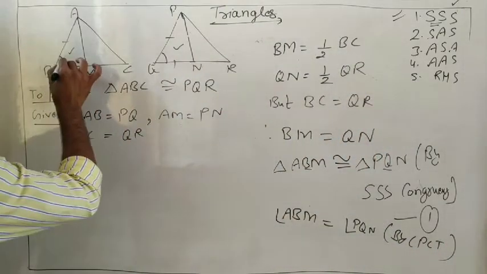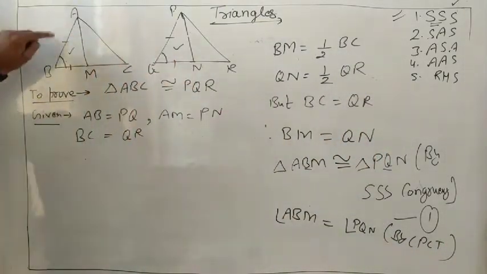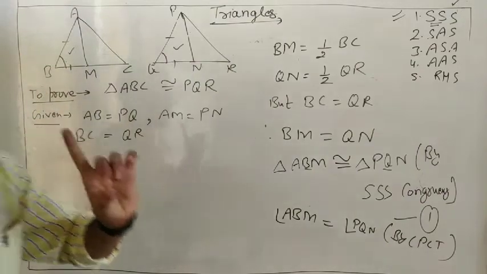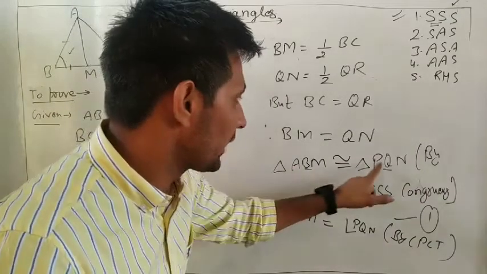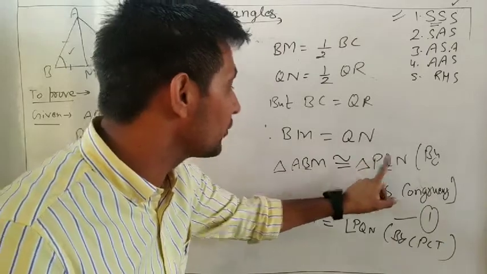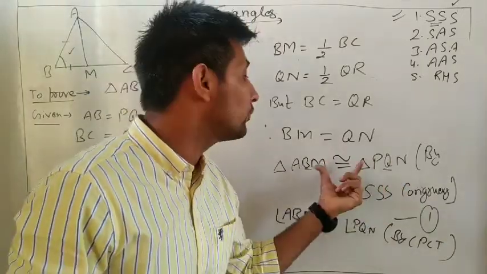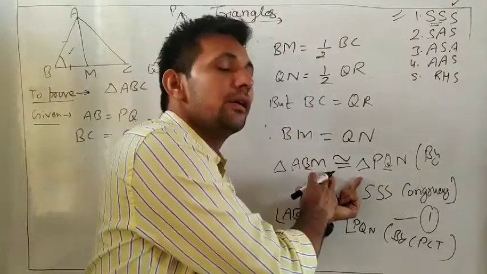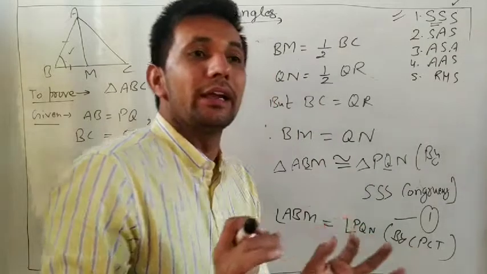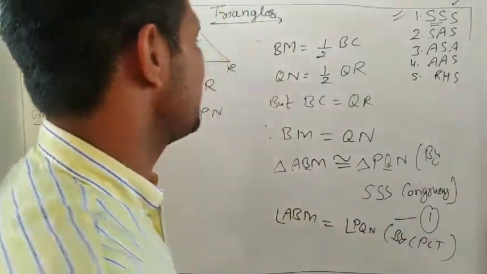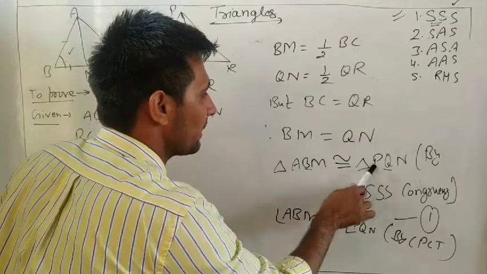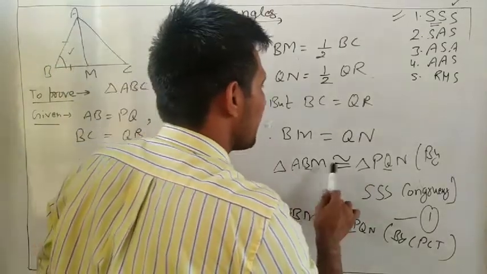So this one angle equals this one. So side angle side. Look: angle A equals angle P, angle B equals angle Q, angle M equals angle N. If you have already proved that triangles are congruent, then corresponding parts are always equal. Angle A equals angle P, angle B equals Q, angle M equals N.